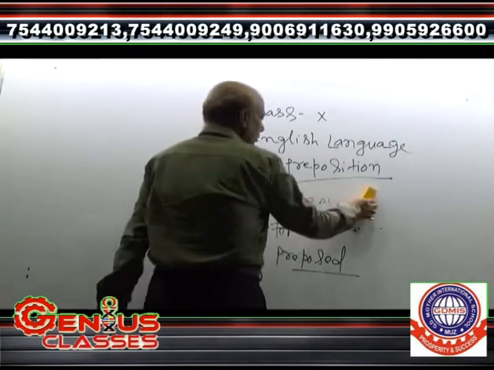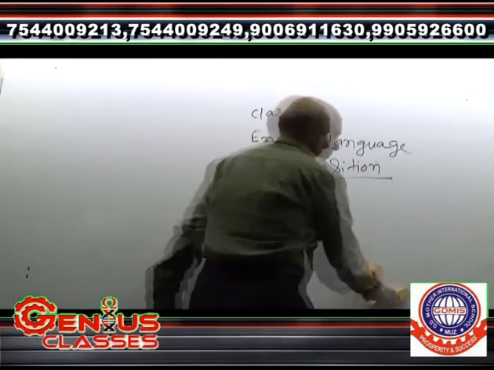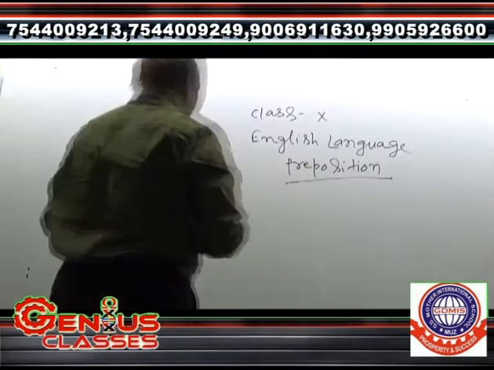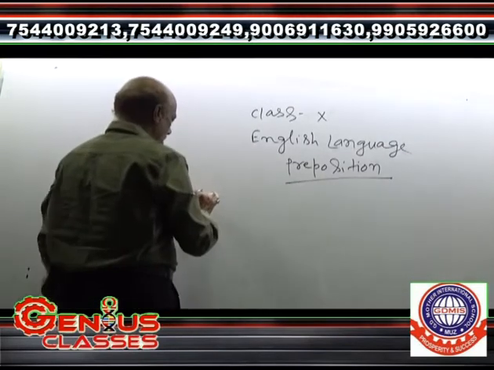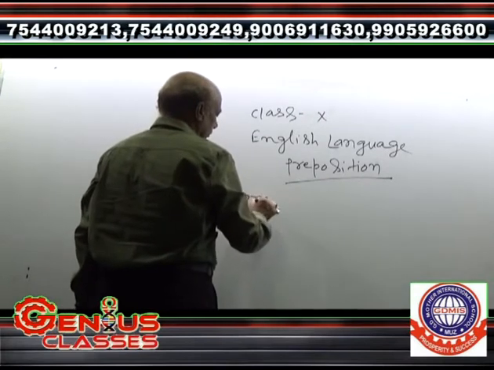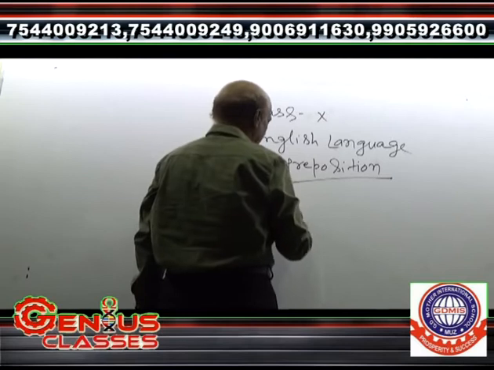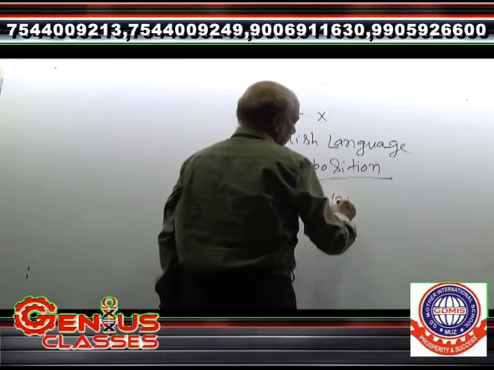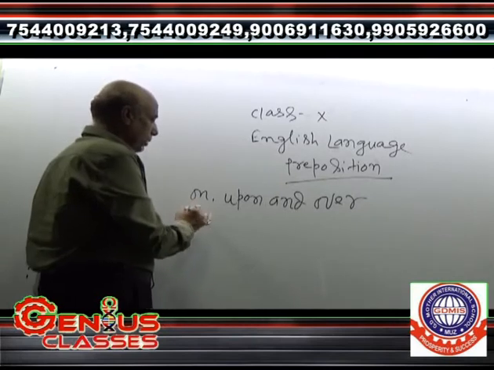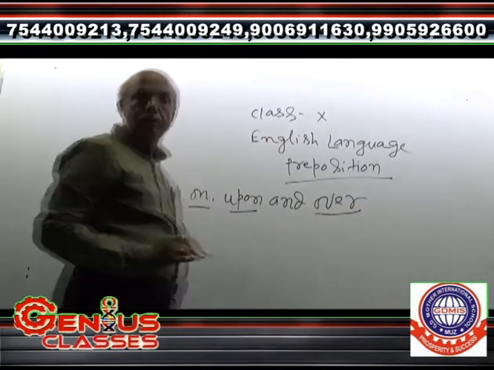Here, I take another set of words: on, upon, and over. On, upon, and over. Here, I have written three prepositions. First is on, thereafter upon, after it over.